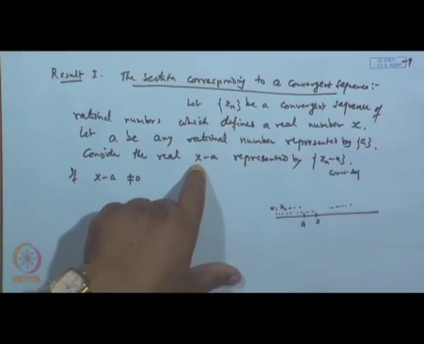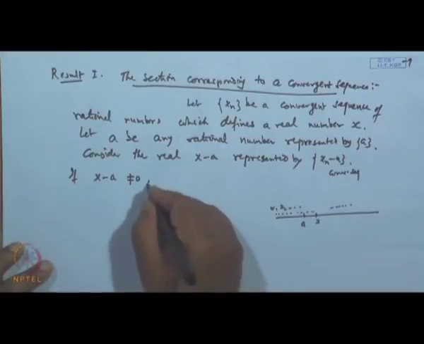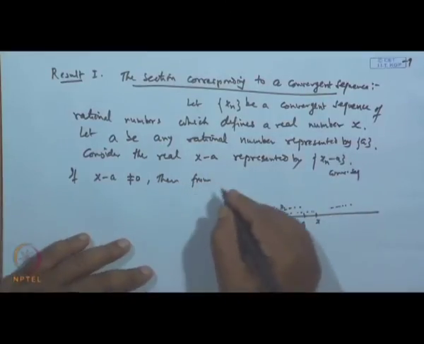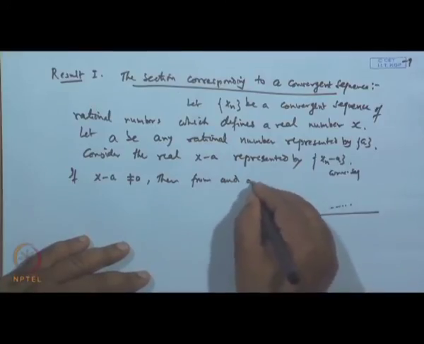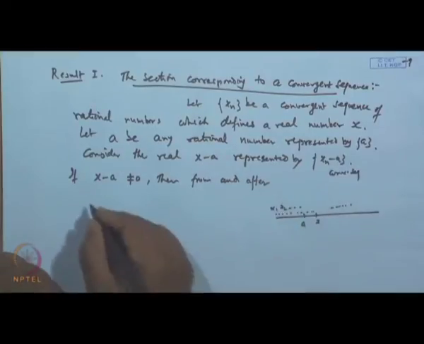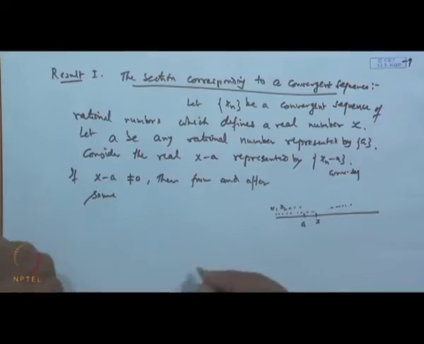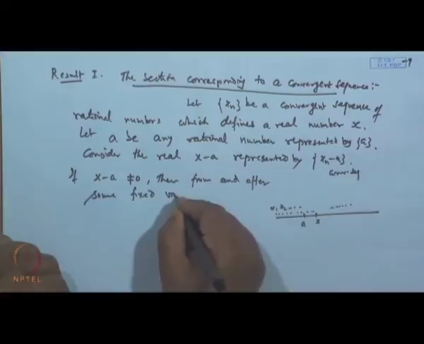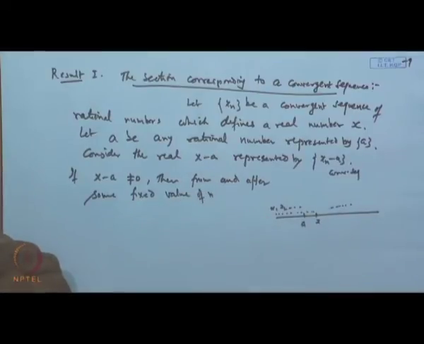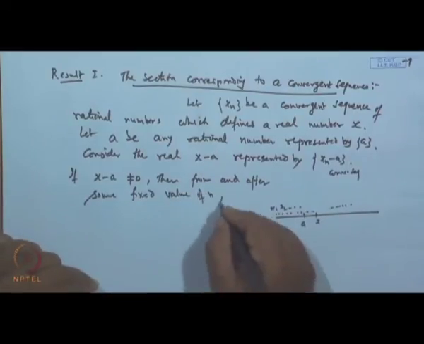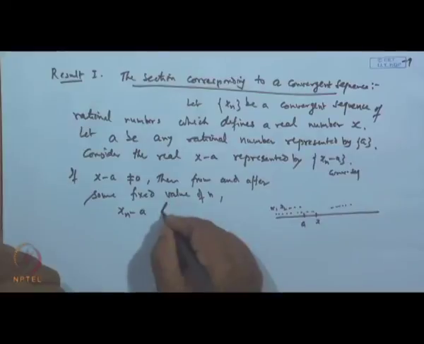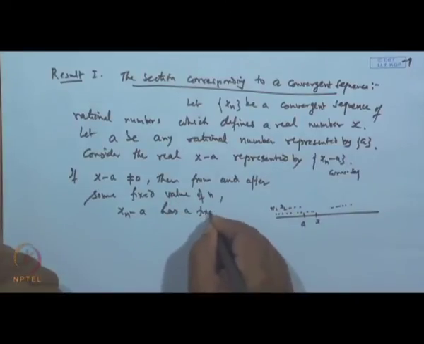Okay. So, from n after some fixed values of n, x n minus a has a fixed sign, is it not?